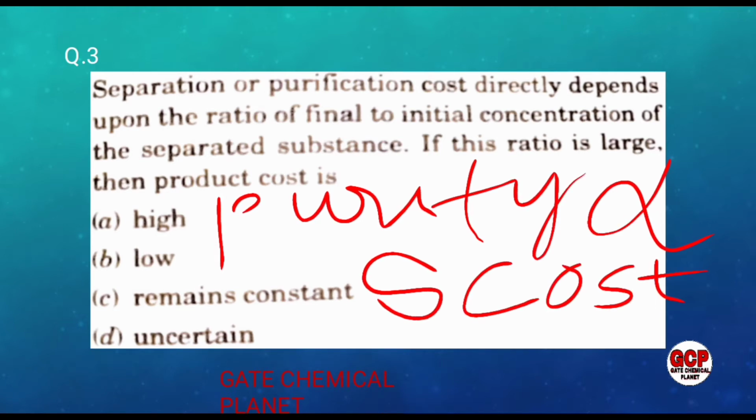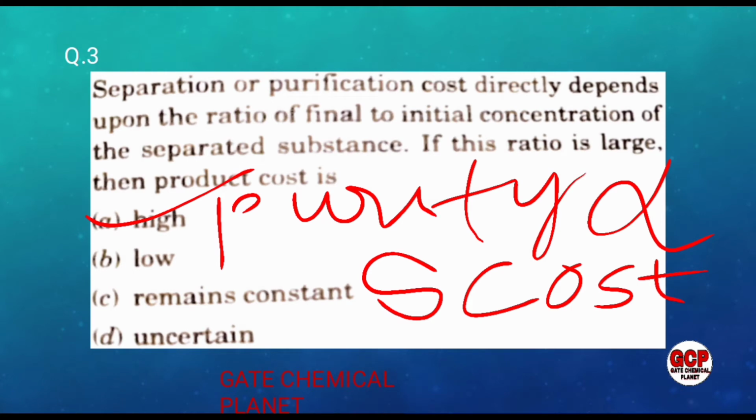Okay, S means separation. So when purity increases, if you want to increase the purity, what will happen? The cost of separation will also increase. So if the final to initial concentration of the separated substance is high, then the separation cost will be high. So option A is correct.